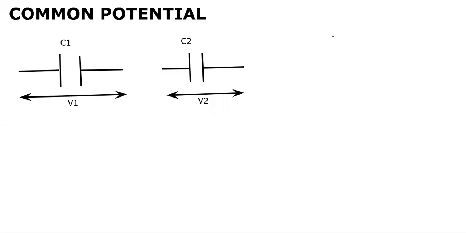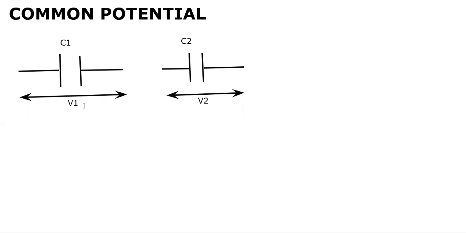Today, in this video, we are going to cover a topic that is common potential and energy loss. Now, there are two capacitors, as you can see, of capacitance C1 and C2. The first capacitor, C1, is maintained at potential V1 and the second capacitor is maintained at electric potential V2.